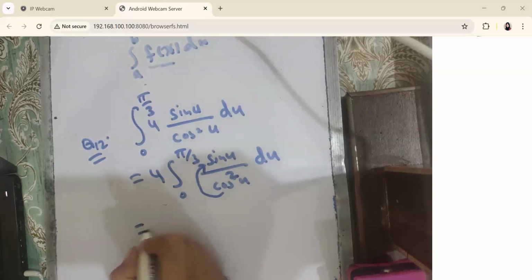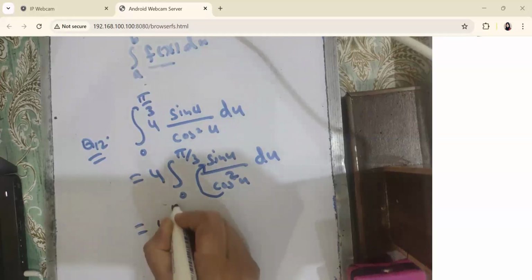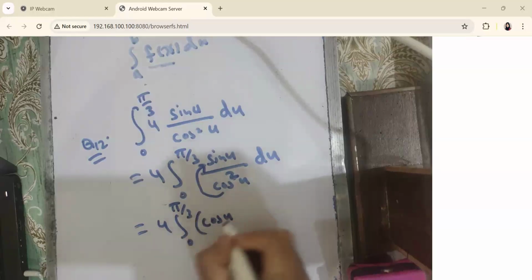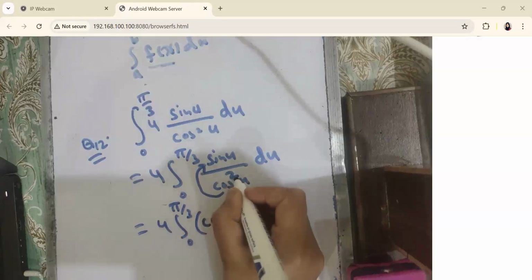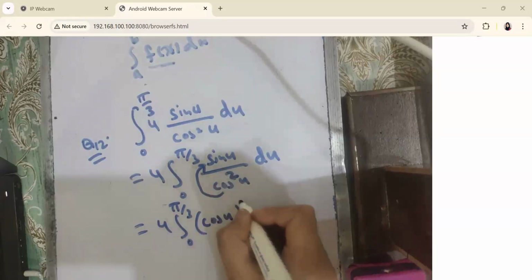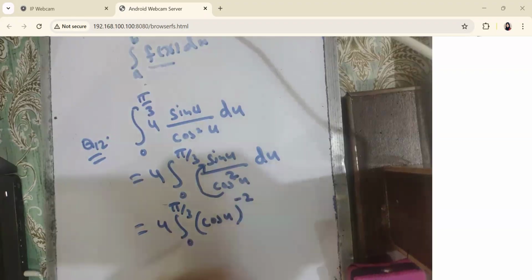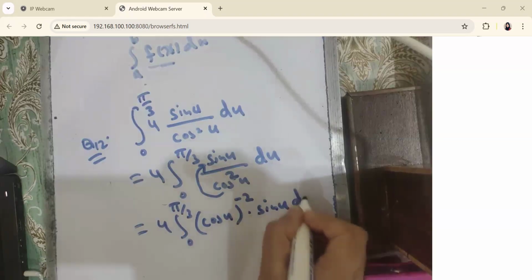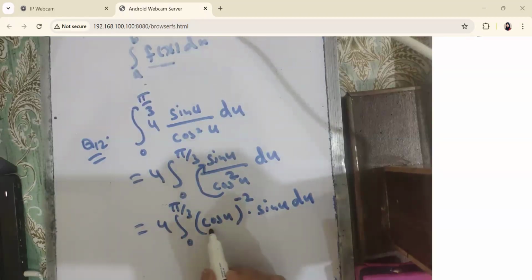So I can write it as 4 integral from 0 to pi by 3, and I am going to shift this denominator to the numerator. So this will become cos u whole to the power. If it is square in the denominator, it will become minus 2 sin u du. Now you can see we have the function to some real power into its derivative. So this is the power rule.